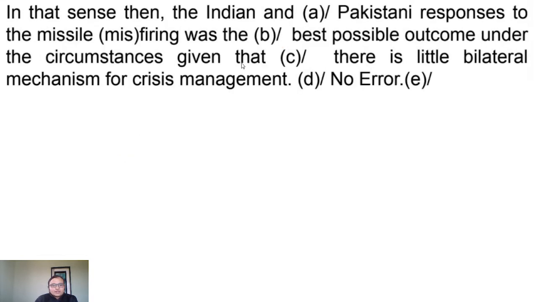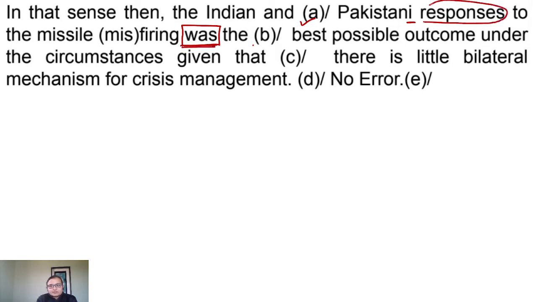So now we'll go to the next sentence. In that sense then, the Indian and Pakistani responses, Pakistan's responses to the missile firing was the best possible outcome under the circumstances, given that there is little bilateral mechanism for crisis management. Now this was, the verb is used for which noun? It is used for responses.